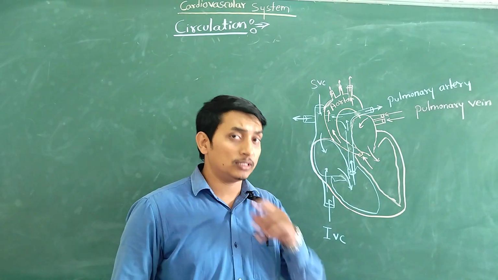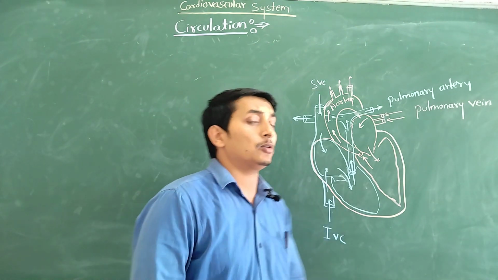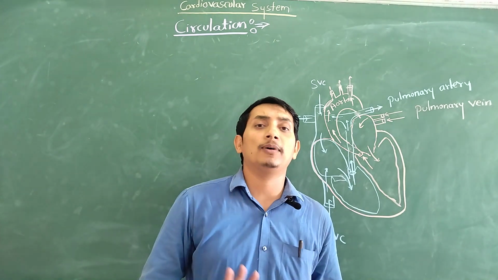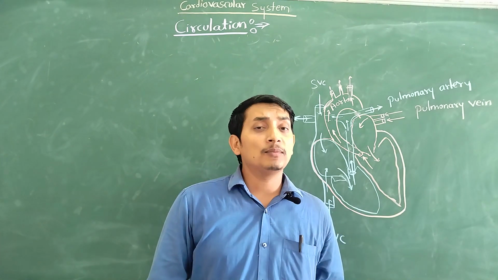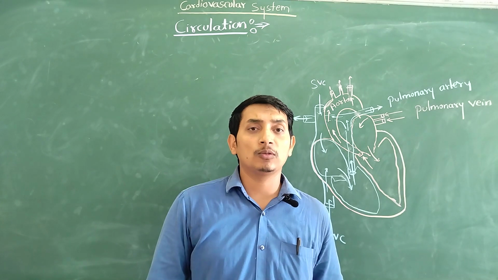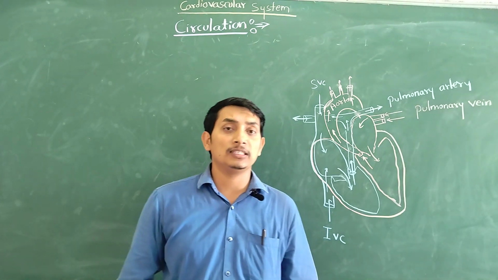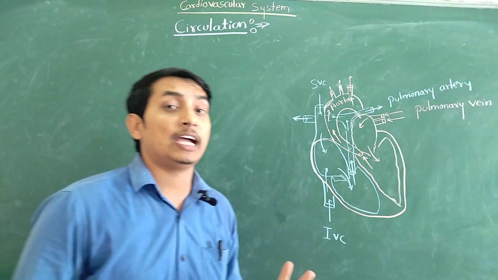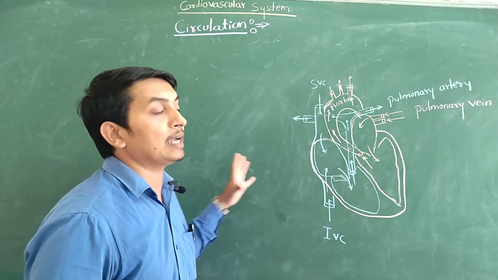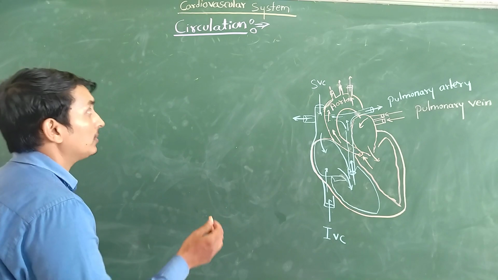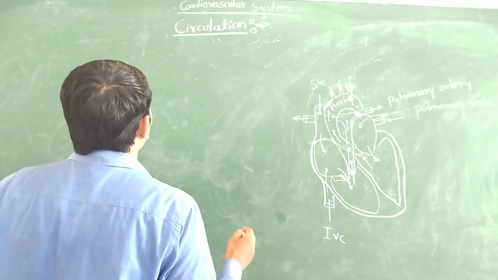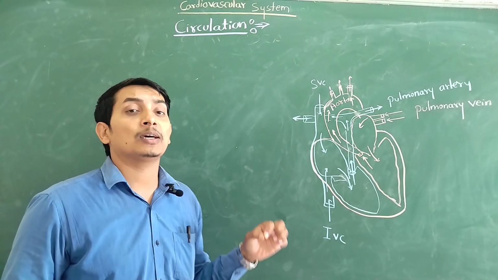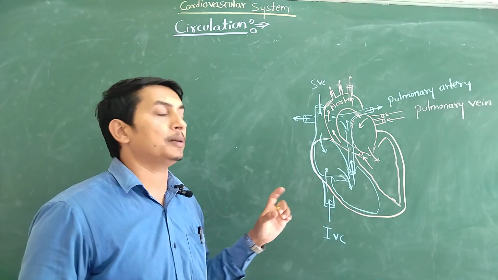According to the cardiovascular system, mainly three types of circulation are there. Actually, in our body there are four types of circulation. One comes under the digestive system, the portal circulation, which we'll discuss in the digestive system. So we are going to discuss the types of circulation based on the cardiovascular system. There are three types of circulation. Circulation means how blood is circulated in our body, and that is called the types of circulation.